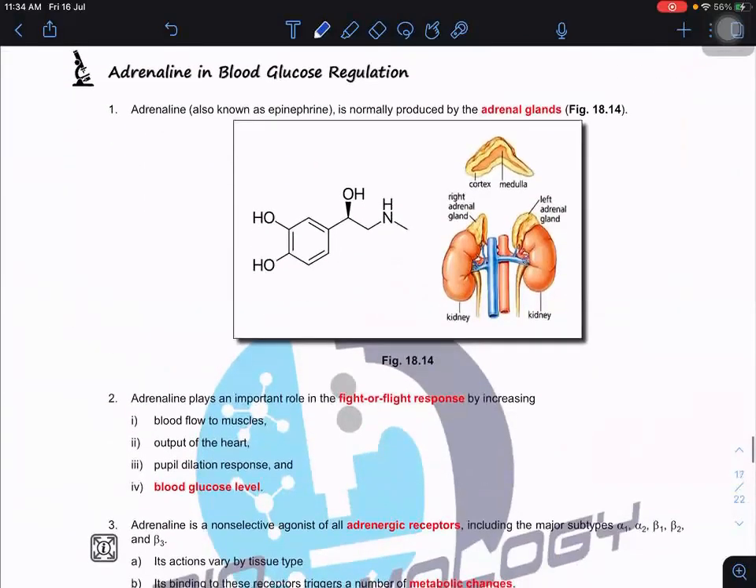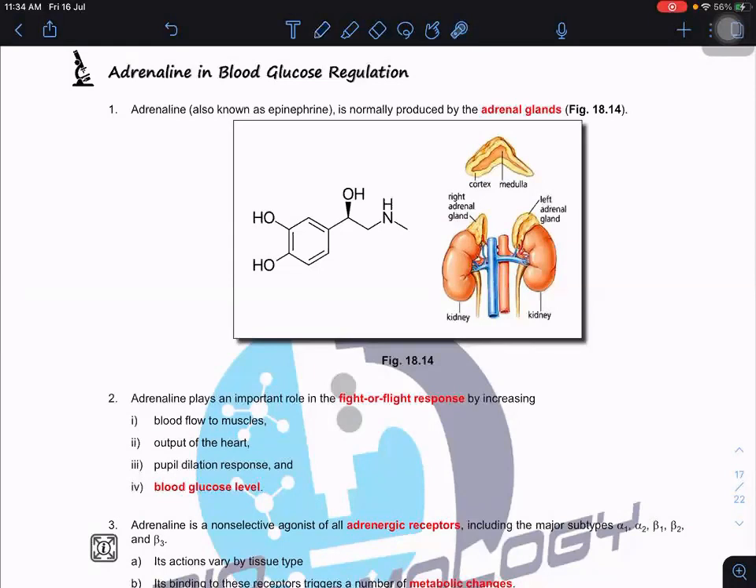So we come to the last part here. We do know that insulin and glucagon can regulate the blood glucose concentration. But don't forget, we do have another hormone called adrenaline. Adrenaline also can regulate the blood glucose concentration, and adrenaline actually behaves like glucagon.